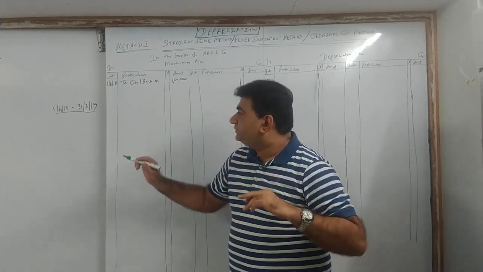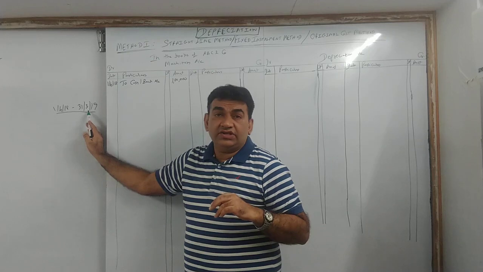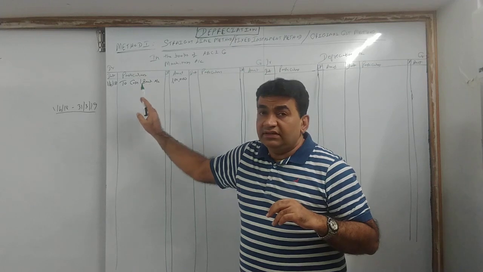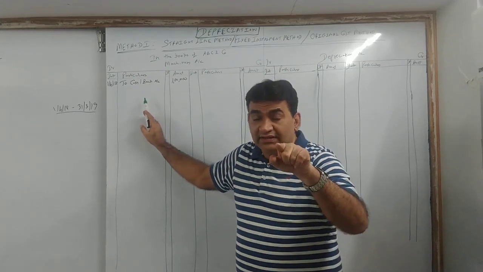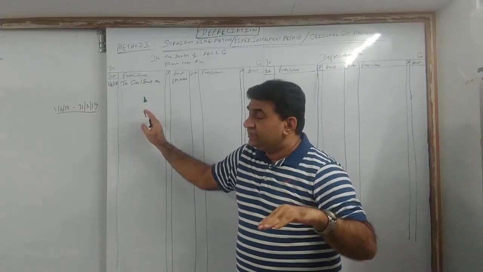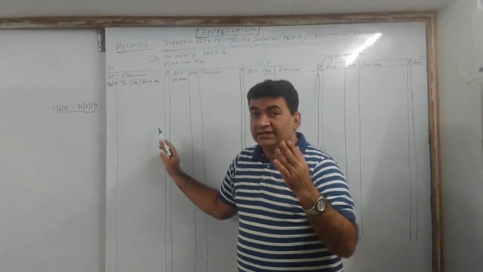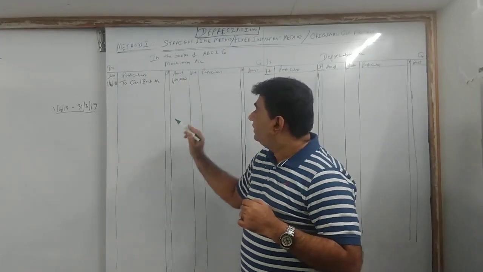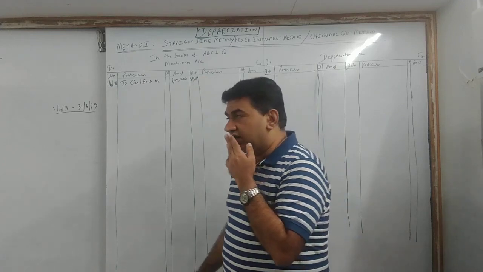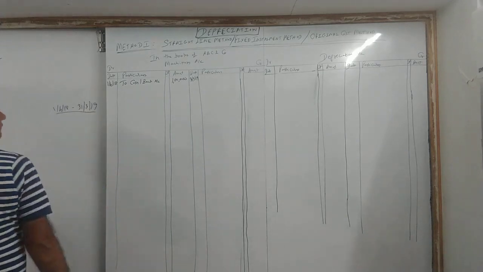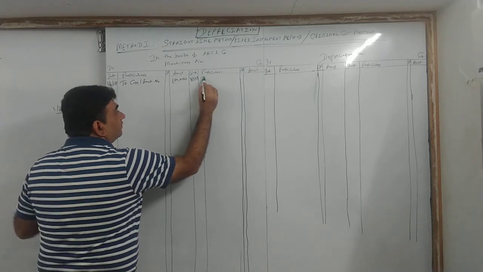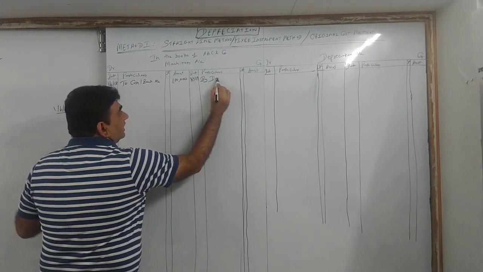So what you will do now? 1st April 18, my year ends on 31st March 19. When I bought the asset, I purchased it, I debited. Now I will provide depre, and when I provide depreciation, the asset reduces. So when I bought, I debited. Now I have to reduce. So what I do? I will credit. So come to the credit side. It will be provided on the last day of the year, 31st March 19. What are you doing? Providing depreciation. So write there.